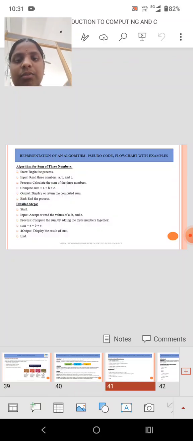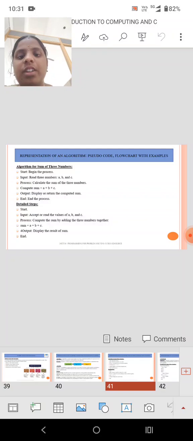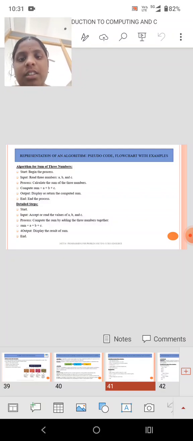Then an algorithm for the sum of three numbers. First we write some steps. An algorithm is nothing but a step-by-step procedure. So step by step what we are doing in the program, we write in the algorithm. In an algorithm we use a step-by-step process or set of rules that can be executed for a program.